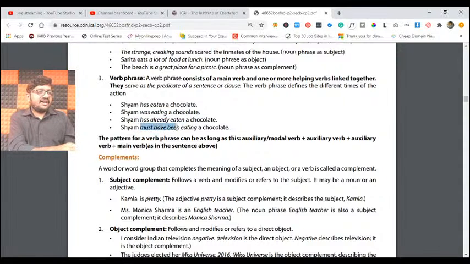Must have been eating. So eating is our main verb. Must have been are helping verbs. Understanding, friends? Like this, in any phrase, it means a group of words, if there is a verb and you also have one or more helping verbs attached together, we call them a verbal phrase. Understanding, friends? I hope you are following.